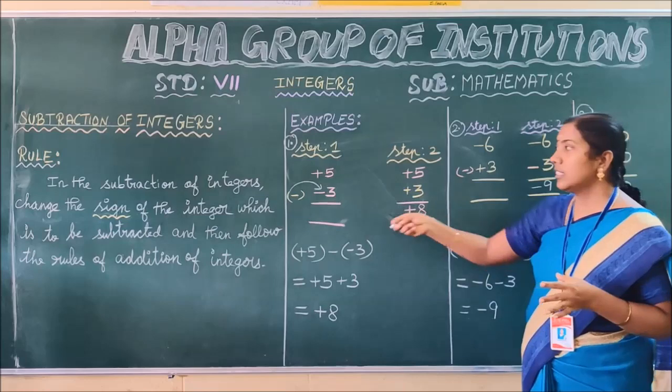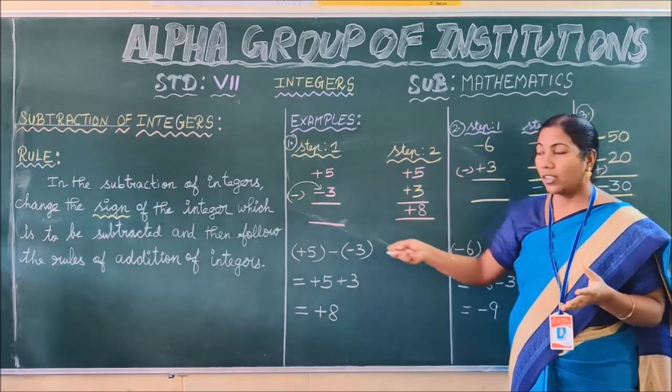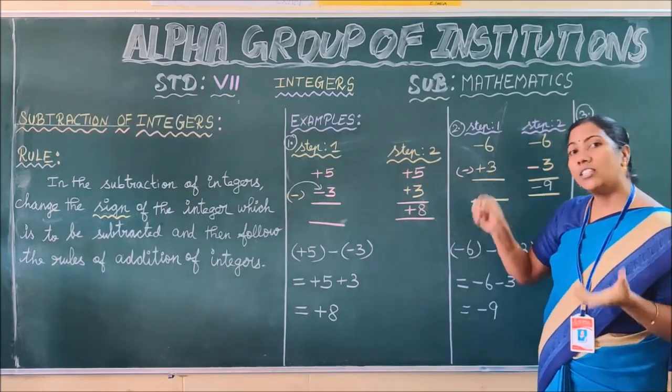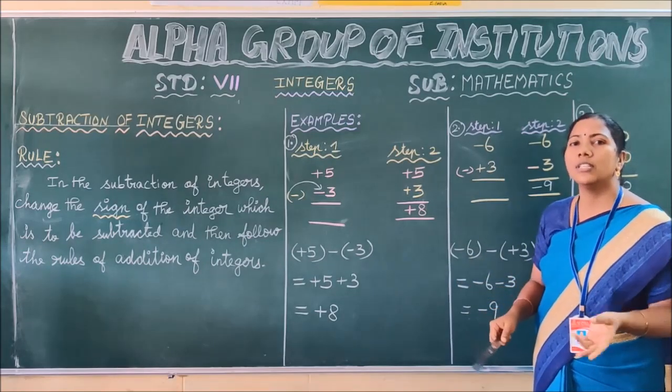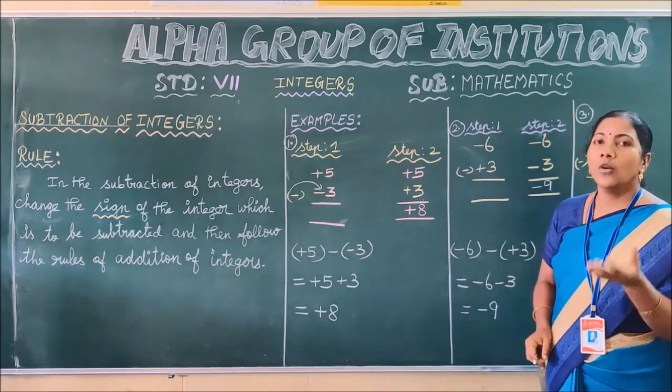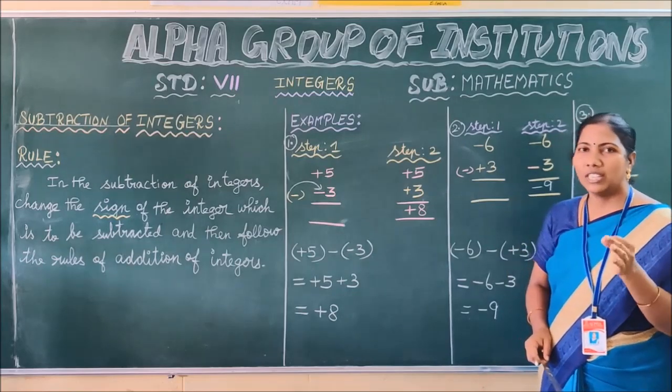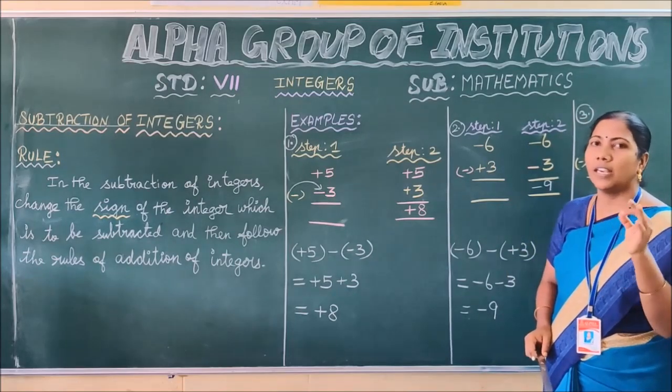See children, this is in the process of subtraction. We are adding. In the addition of integers, we are finding the sum. Thus the rule of addition of integers and the rule of subtraction of integers. While I am teaching the sums, you have to listen carefully, children. Then only you can easily understand the sums.